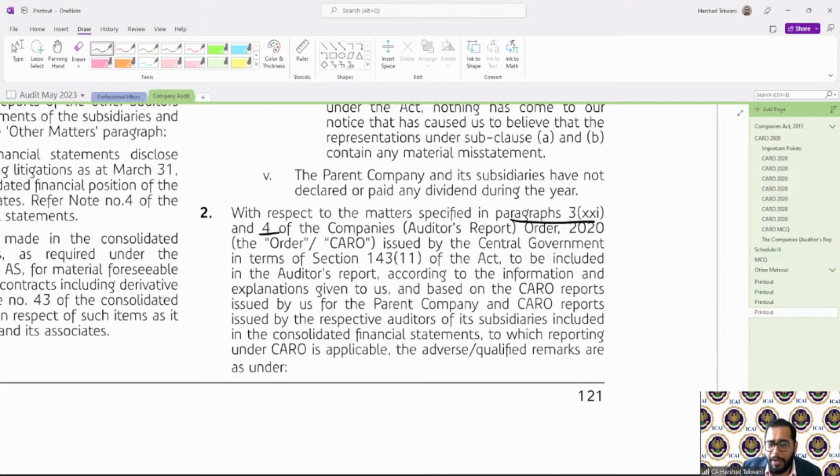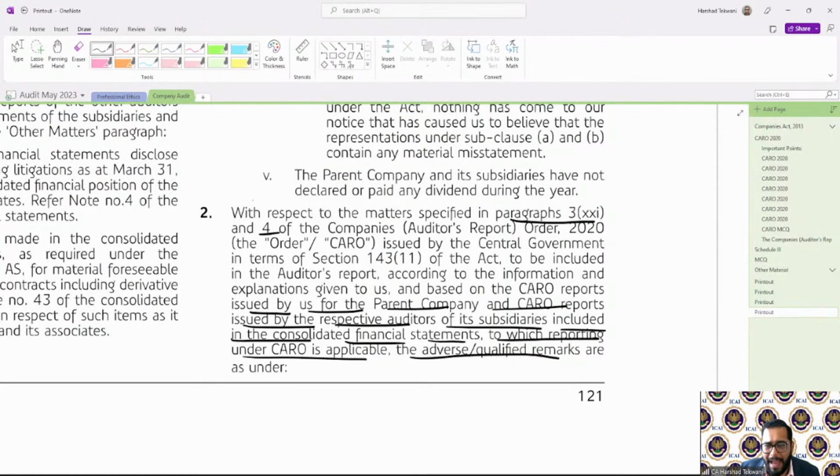Okay, and para 3(xxi) is for the consolidation. So this says that with respect to paragraphs 3(xxi) and 4 of the Caro issued under section 143(11) of the Act, based on the Caro report issued by us for the parent company and the Caro reports issued by the respective auditors of the subsidiary companies included in the consolidated financial statement to which reporting under Caro is applicable, the adverse and qualified remarks are.